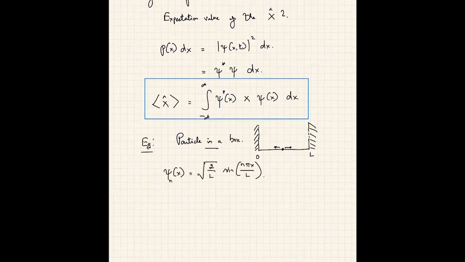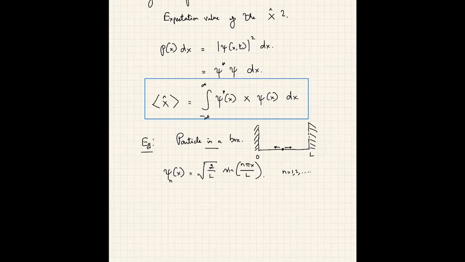Okay. So n can be 1, 2, and so on, and it's not 0, of course. So sine pi x over L, sine 2 pi x over L, sine 3 pi x over L. What these states are and what the energies are, we will understand later. But for now, just take this as a problem.